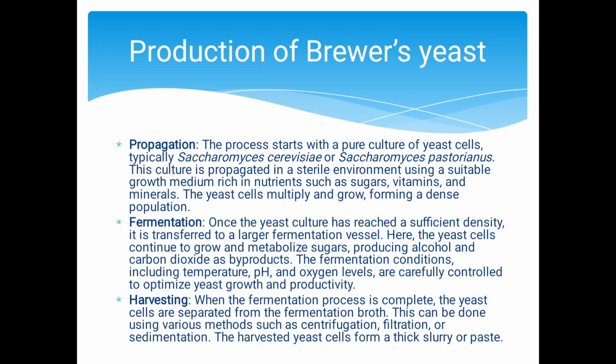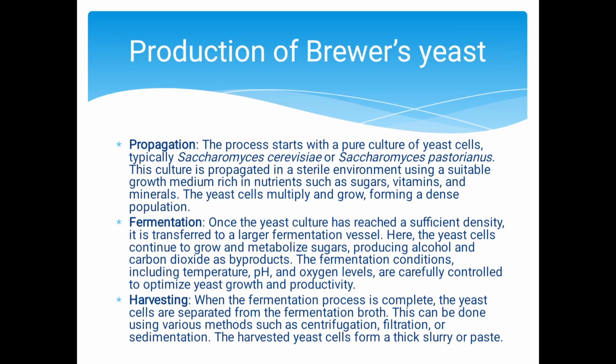Production of brewer's yeast. Propagation. The process starts with a pure culture of yeast cells, typically Saccharomyces cerevisiae or Saccharomyces pastorianus. This culture is propagated in a sterile environment using a suitable growth medium rich in nutrients such as sugars, vitamins, and minerals. The yeast cells multiply and grow, forming a dense population.